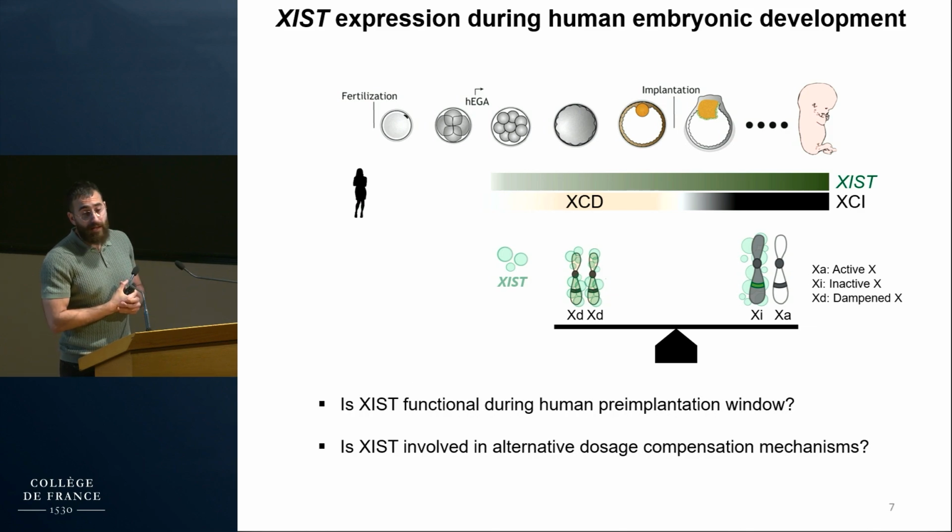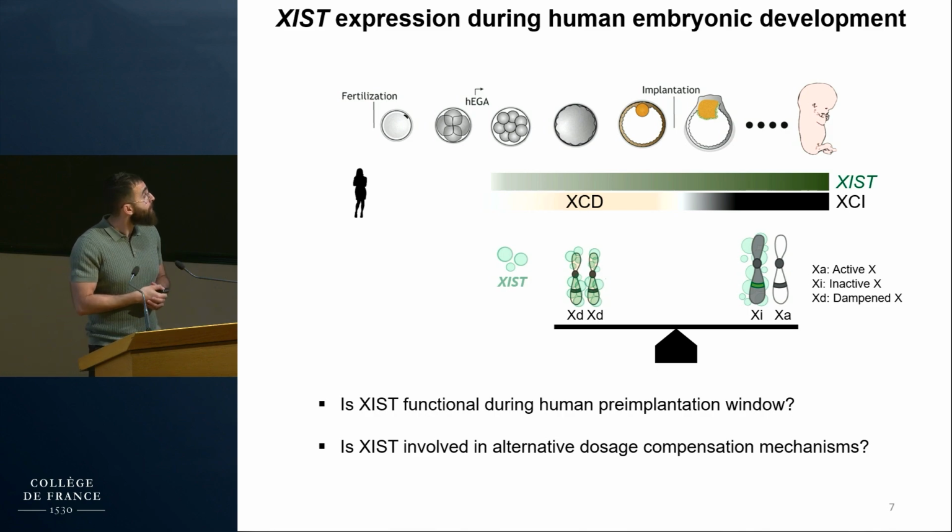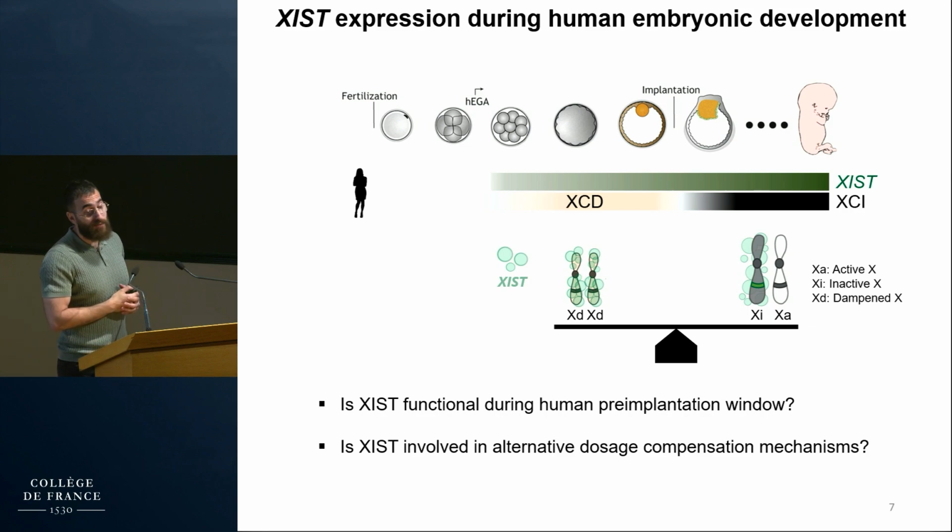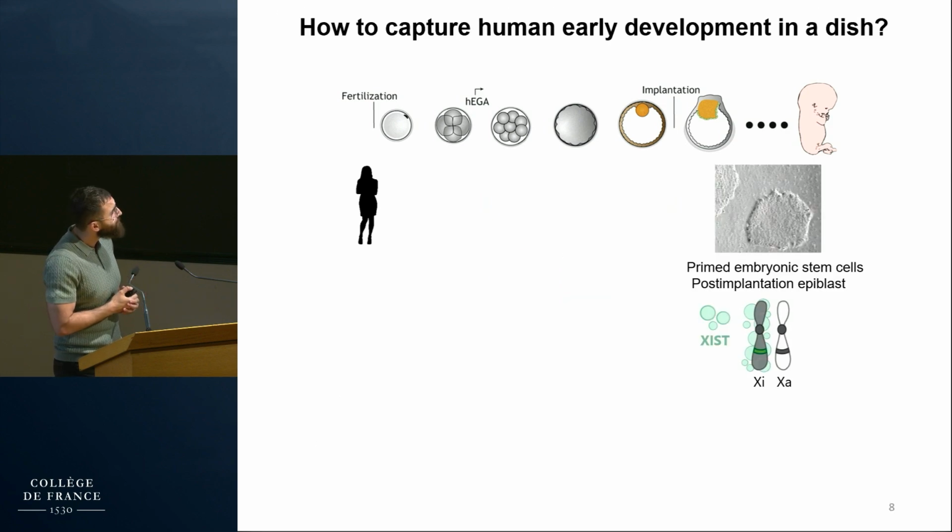Based on all of that, we had two major questions that we wanted to address. First, what is XIST doing during the pre-implantation stage? It is there coating both active X chromosomes, but is it functional? And the second question, is XIST involved in alternative mechanisms of dosage compensation in humans, such as X chromosome dampening?